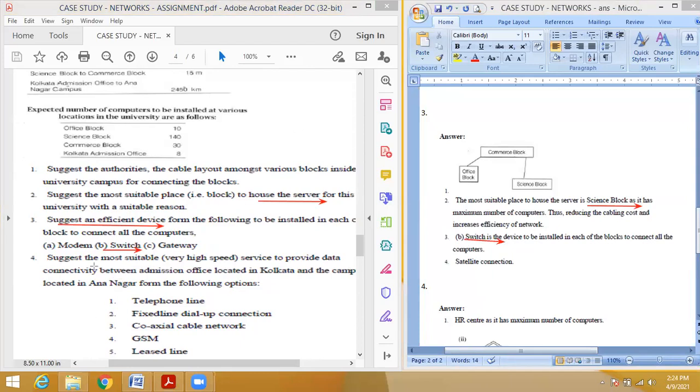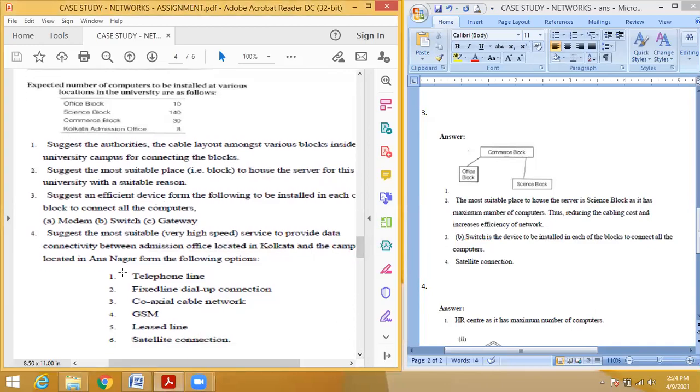Then suggest the most suitable service to provide data connectivity between the admission office located in Kolkata and the campus located in Ananagar. That is South India to Kolkata, so that is a very large distance. With the options given, which one is the most efficient one that you have to choose?